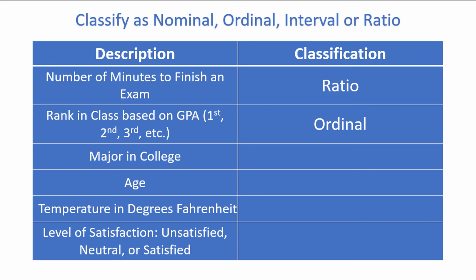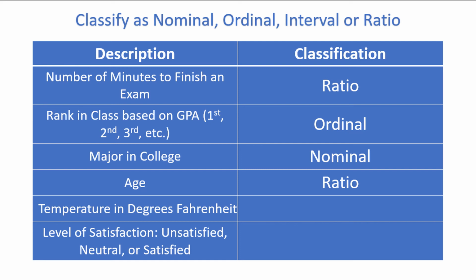Major in college is nominal. Although it's tempting to say we can order majors and say that statistics is clearly the best, I mean, come on. There really is no inherent order to college major. They are just names or categories. Age is ratio data because ages can be put in order, the difference between ages are meaningful, and there is an absolute 0. At age equals 0, you were born.